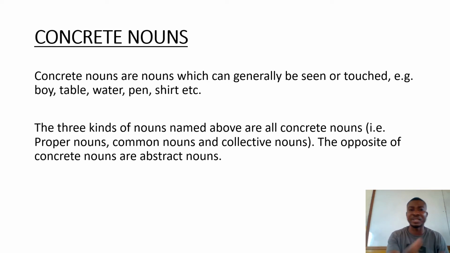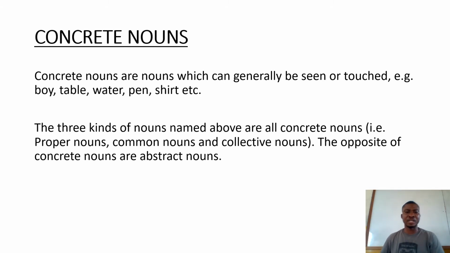The word concrete means something you can see and touch. That's why we have table, pen, and those are the things you can see. The three kinds of nouns named above are all concrete nouns. Proper noun, concrete. Collective nouns, concrete.